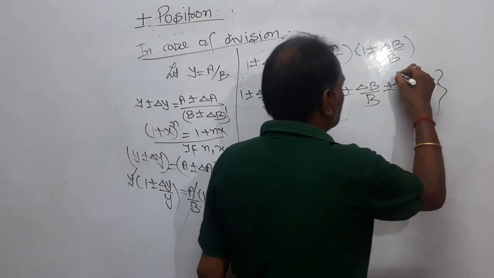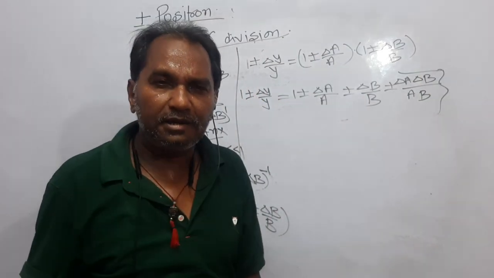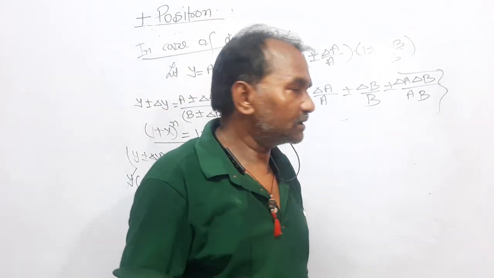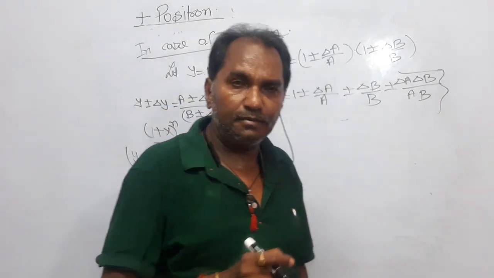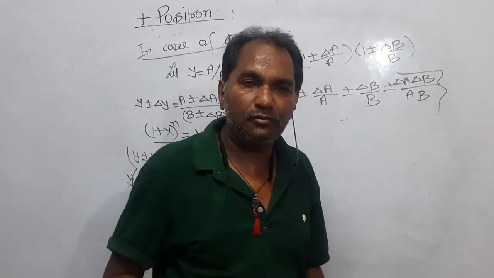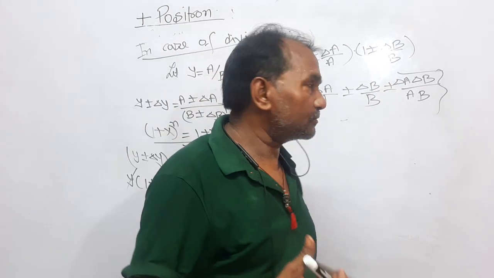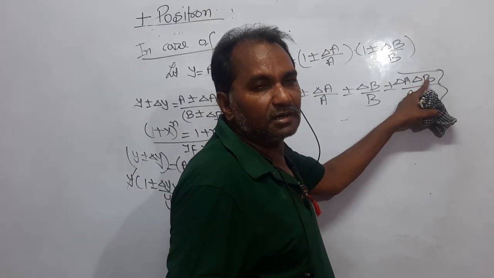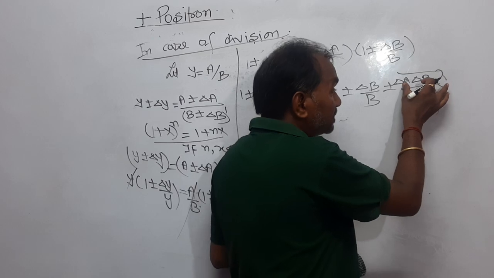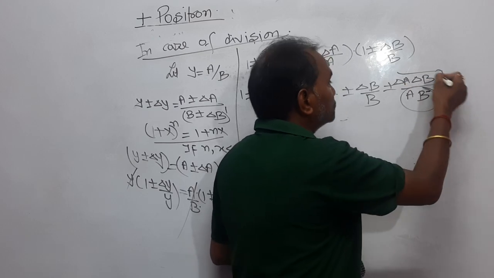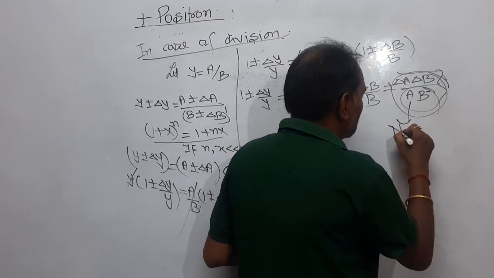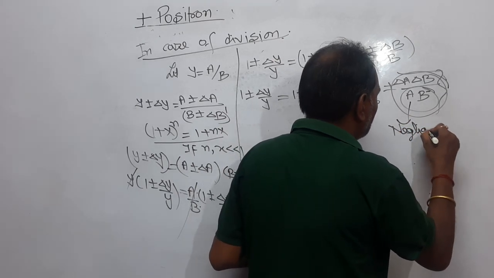Now dear student, again I am applying the same idea. Delta a is the error in a, that is less than 1. Delta b is the error in b, much less than 1, and if you multiply very small quantities, it will turn smaller. That is delta a into delta b is a very small quantity. So this, and ultimately it is being divided by ab, so it will become much smaller, so it can be neglected, right? It is a negligible quantity.